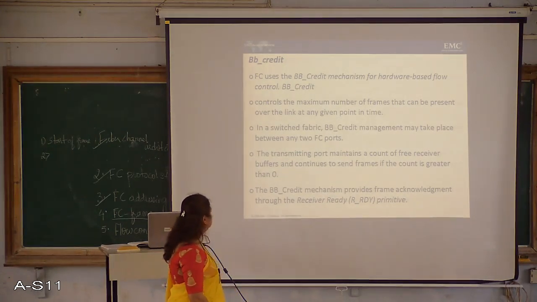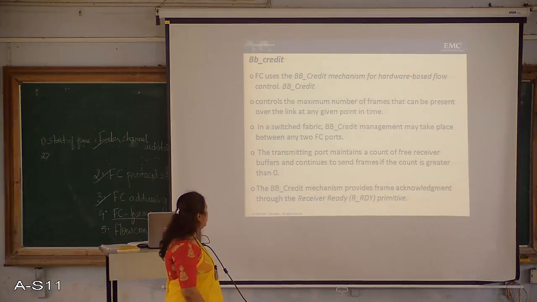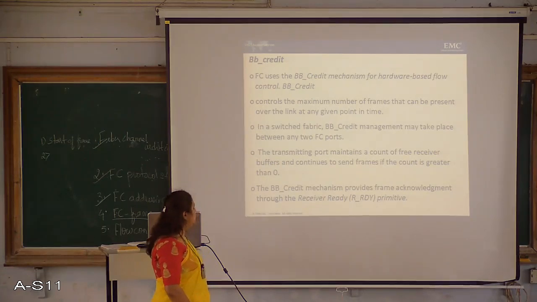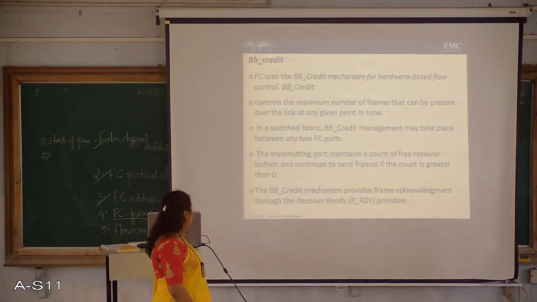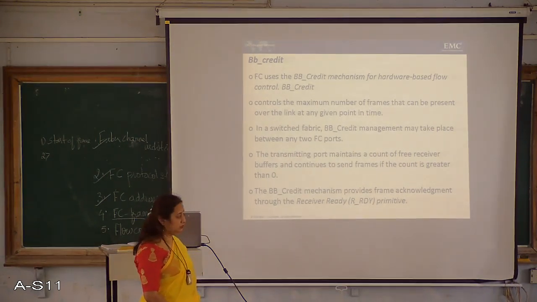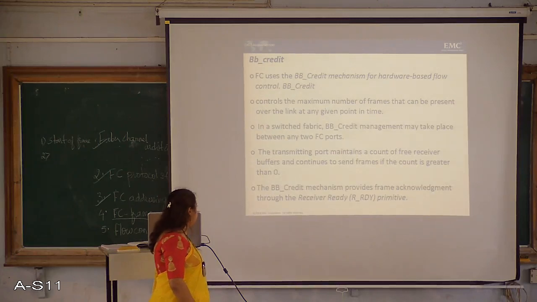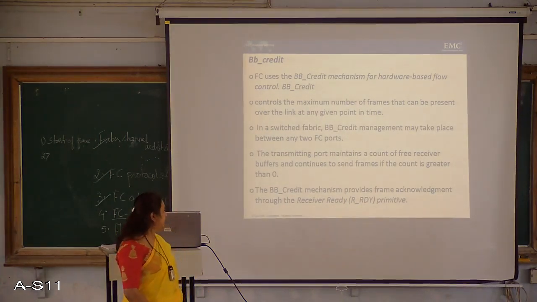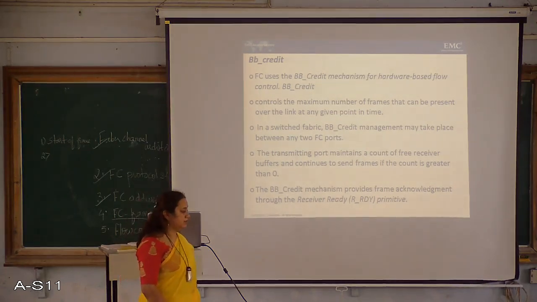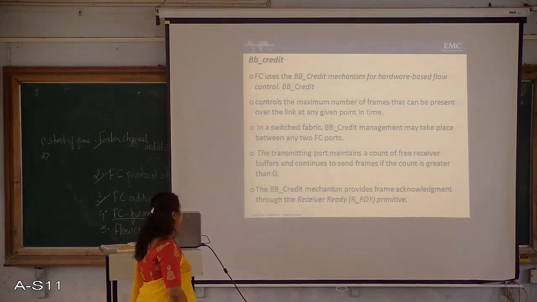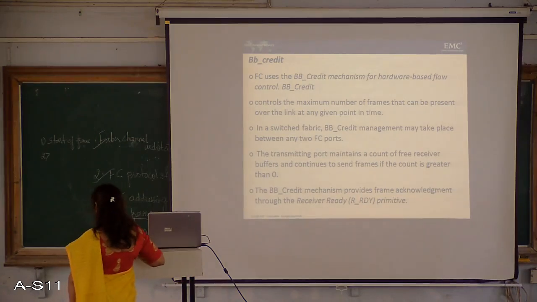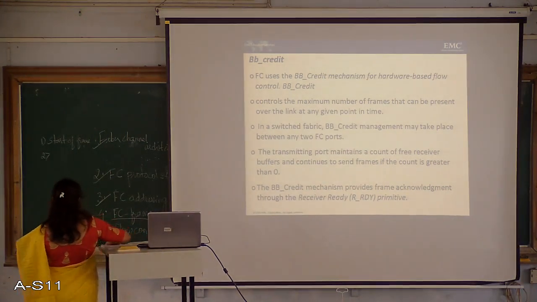BB credit management may take place between any two FC ports. The transmitting port maintains a count of free receiver buffers and continues to send frames if the count is greater than 0. So the BB credit mechanism provides frame acknowledgement through the receiver ready primitive. So unless and until the receiver is ready, the transmission will not start in BB credit. So this is how the flow control is managed in